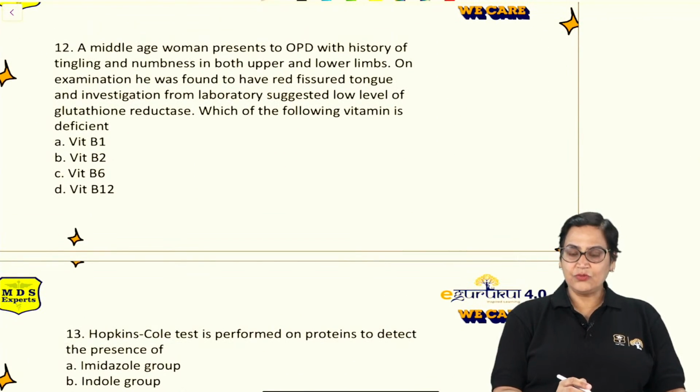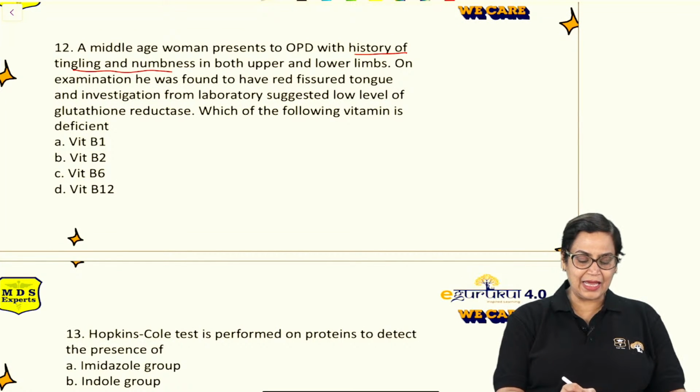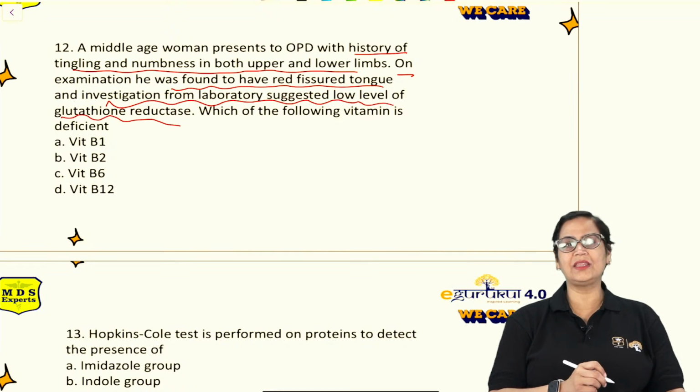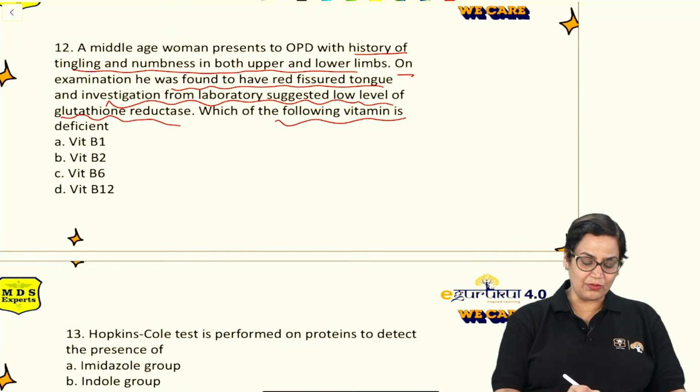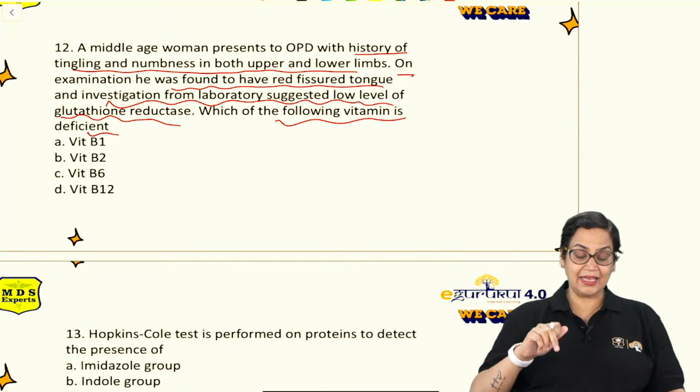A middle-aged woman presents to OPD with history of tingling and numbness in both upper and lower limbs. On examination, she was found to have a red fissured tongue, and investigation from laboratory suggested low level of glutathione reductase. Which of the following vitamin is deficient? Again, it is a very important question and a very simple question.